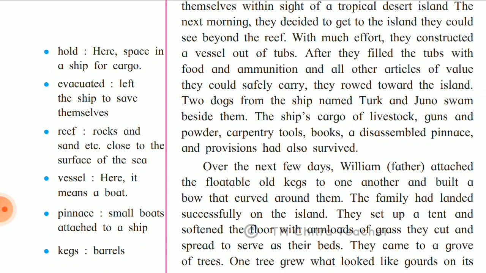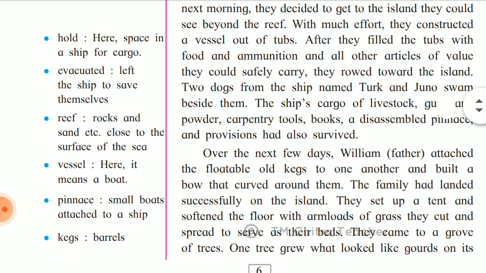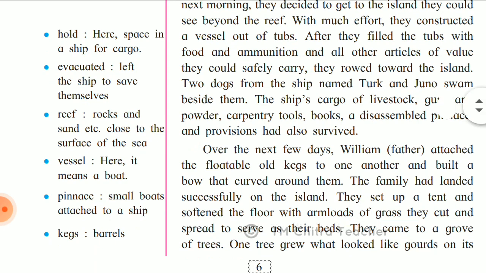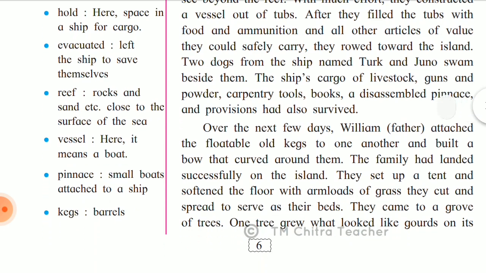So what all things did they carry? They carried food and ammunitions. Ammunitions means the arms and ammunitions like gunpowder, as mentioned here. They carried that also because they need protection from the wild animals too. That's the reason, and they carried some other articles needed to survive on the island. Two dogs from the ship, named Turk and Juno, swam beside them.